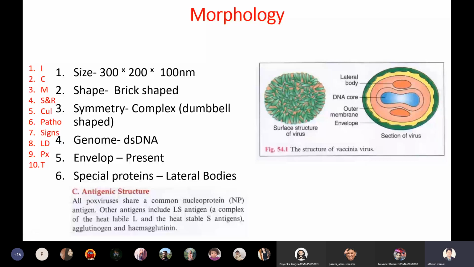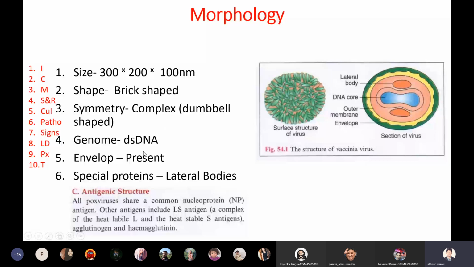A quick review. Size is 300 by 200 by 100 nanometers. Shape is brick shaped. Symmetry is complex with a dumbbell-shaped nucleocapsid. Genome is double-stranded DNA. Envelope present. Special proteins such as lateral bodies are present inside the virus. So this is the morphology of smallpox virus.